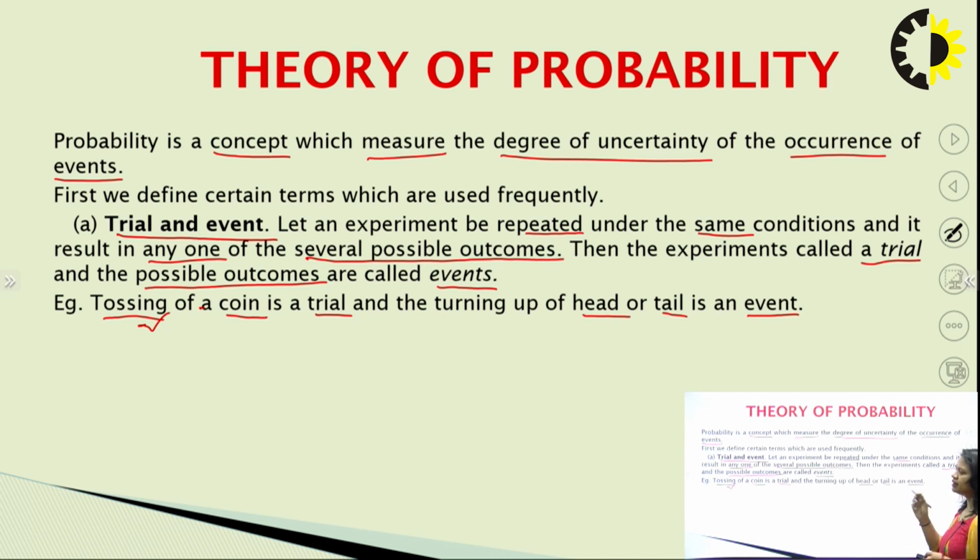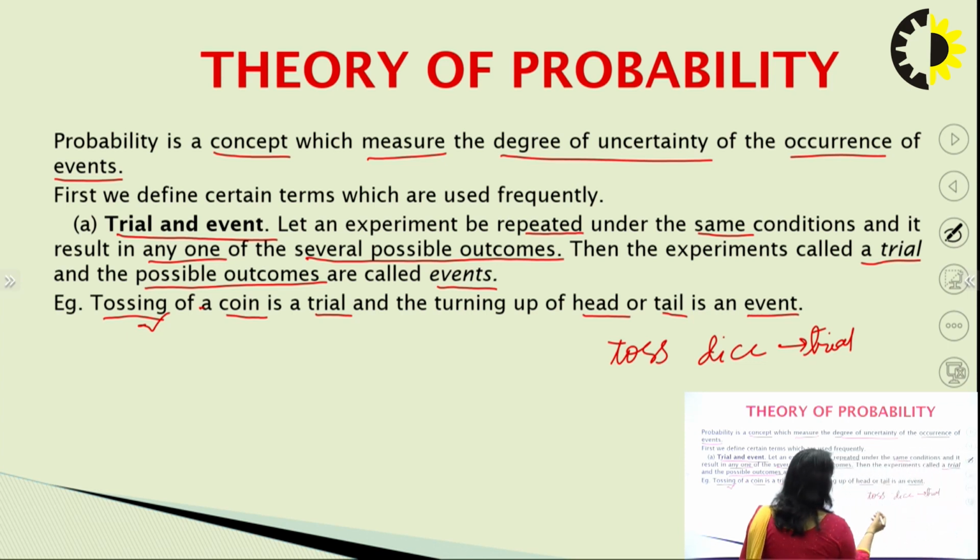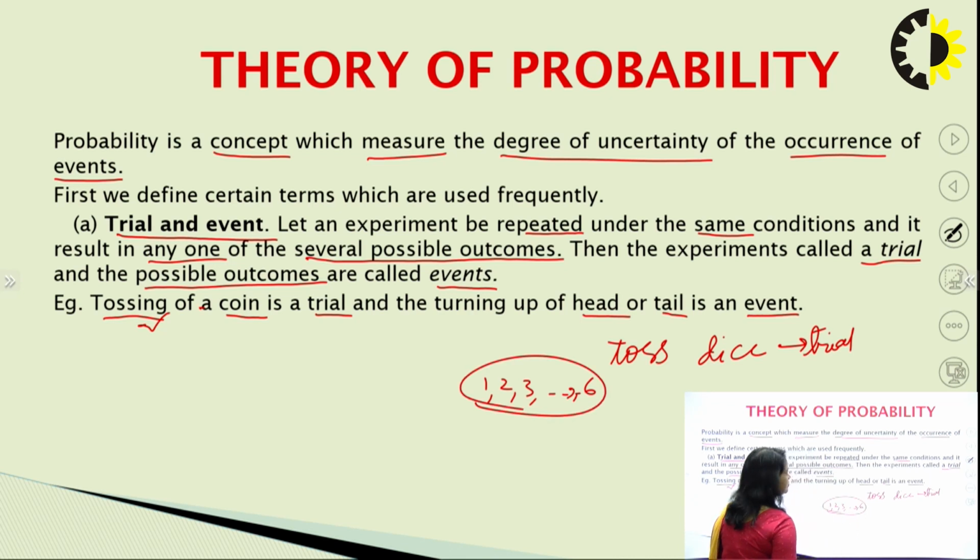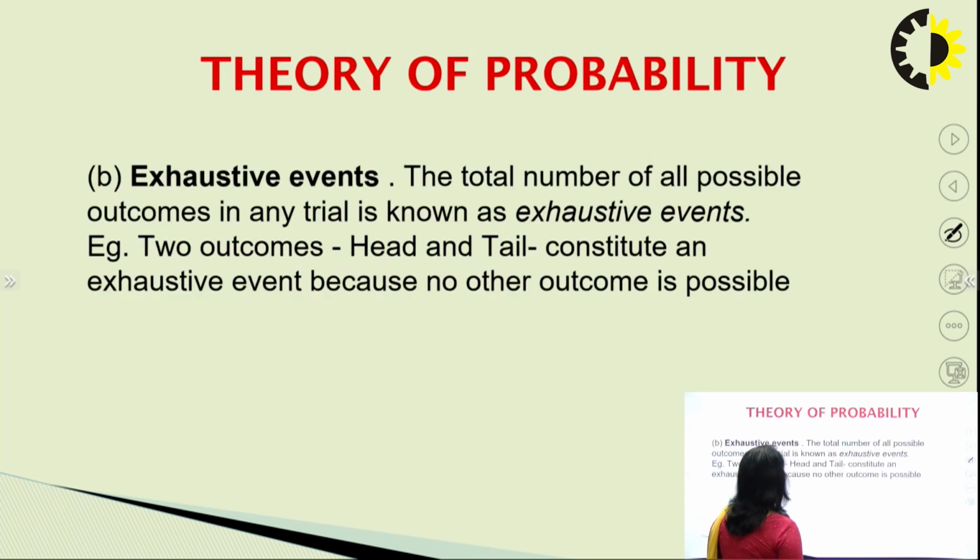For example, we can take another example. Suppose we have a die. So when we toss a dice, then tossing of the dice is the trial. And when we have certain outcome, for example, we get 1 or 2 or 3 up to any 6. There are 6 faces of the dice. So these are the events, because these are the outcomes when we toss a dice. So this is the definition of trial and event.